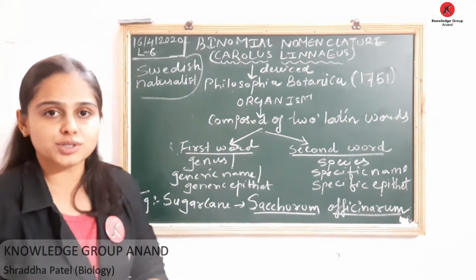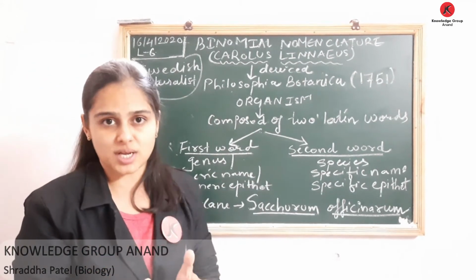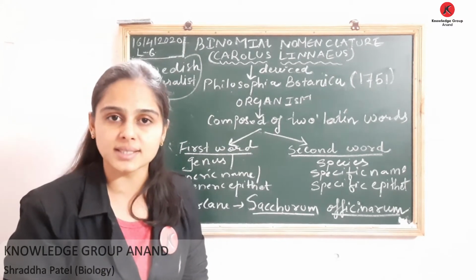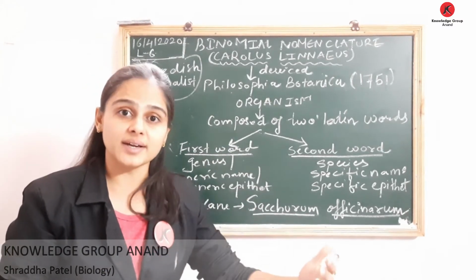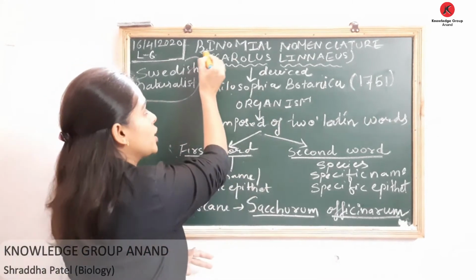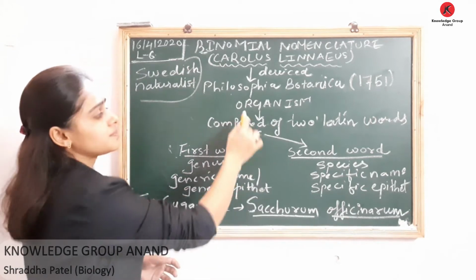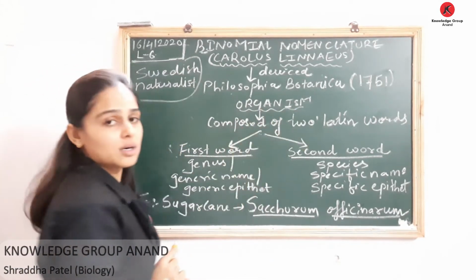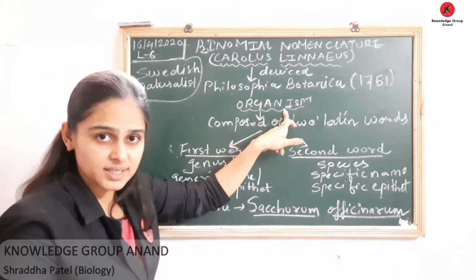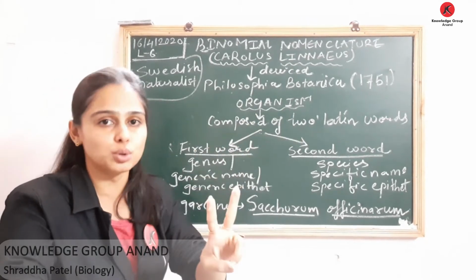Now, if we are focusing on binomial nomenclature, as the name suggests, binomial. Bi का मतलब होता है दो. Okay, so if you are talking about some organism, then the name of this organism is composed of two words.